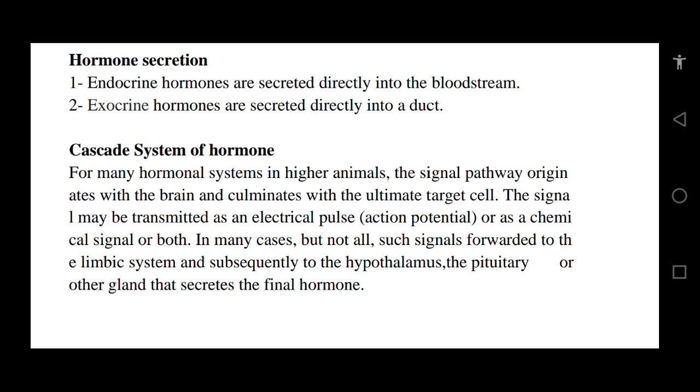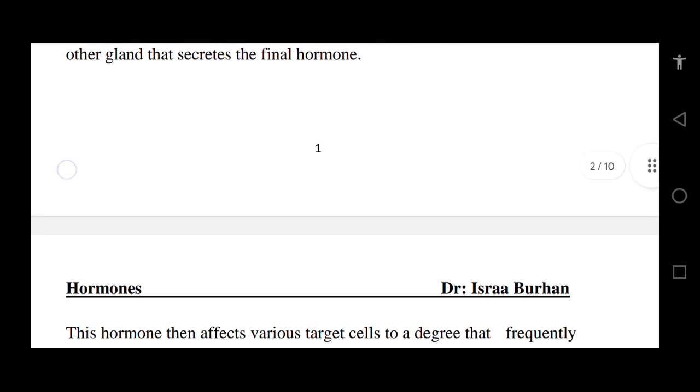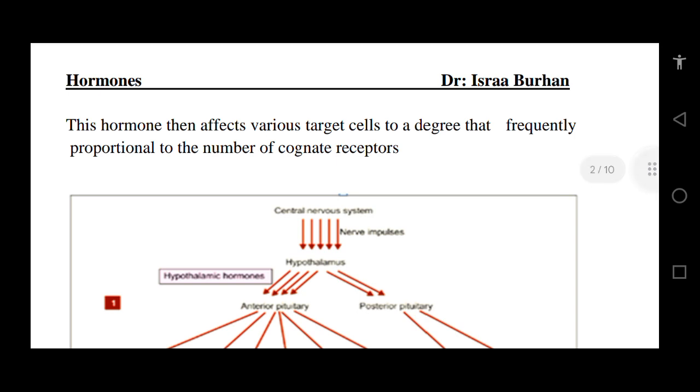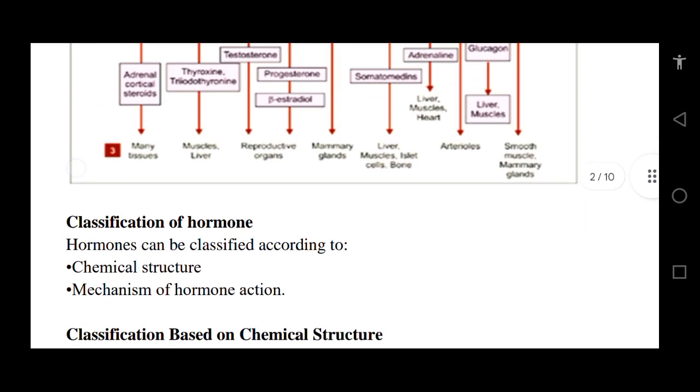Cascade system of hormones. For many hormonal systems in higher animals, the signal pathway originates with the brain and culminates with the ultimate target cells. The signals may be transmitted as an electrical pulse, action potential, or as a chemical signal, or both. In many cases, but not all, such signals are forwarded to the limbic system and subsequently to the hypothalamus, the pituitary, or other glands that secrete the final hormone. This hormone then affects various target cells to a degree that is frequently proportional to the number of cognate receptors.